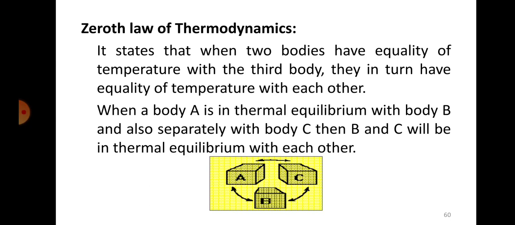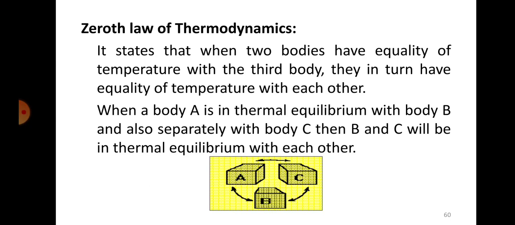This should have been the first law, not the third law. They thought that this is most fundamental and should have been done first. But since the first law and second law were already framed, it was not possible to replace this as the first law. So they thought that before the first law, if I have to put something, then we have to put this as the zeroth law. And that's why it is called the zeroth law of thermodynamics.